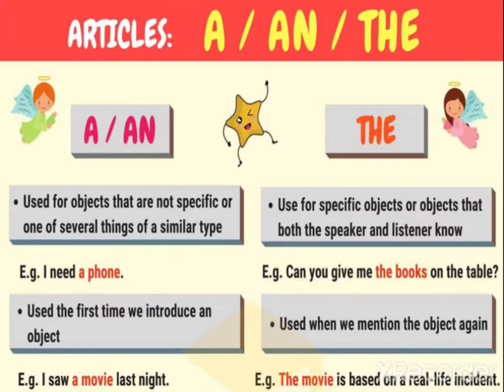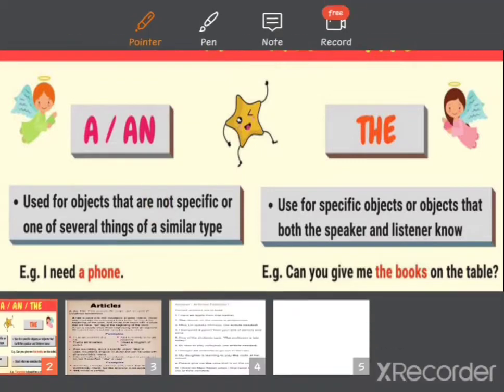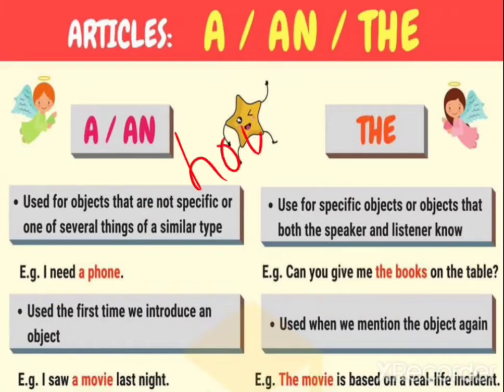The first letter in the word may be a vowel with a consonant sound or a consonant with a vowel sound. Though it's a vowel letter but it's a consonant sound, then we have to use a. But if it's a consonant letter with the vowel sound, so that time what we have to use? We have to use an. For example, like if there is an hour, H-O-U-R. Here H is a consonant letter but the sound, how we are pronouncing it? Our. So here a vowel sound is there, so what will come? An hour.